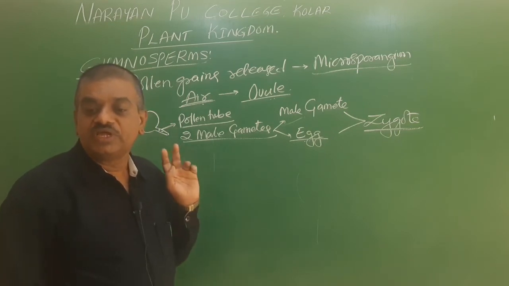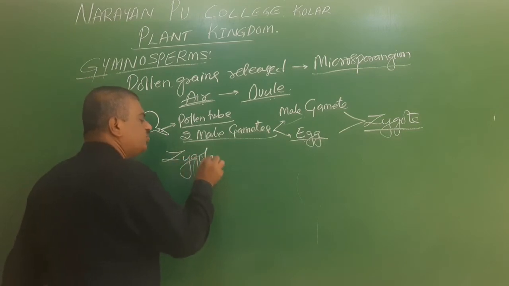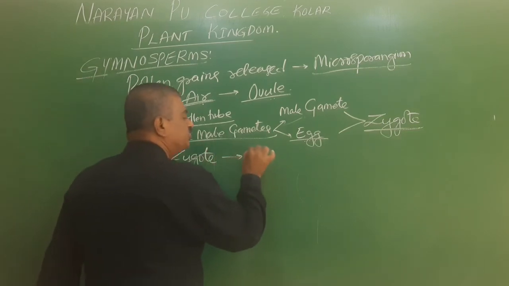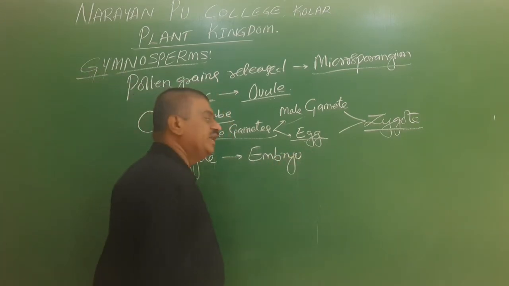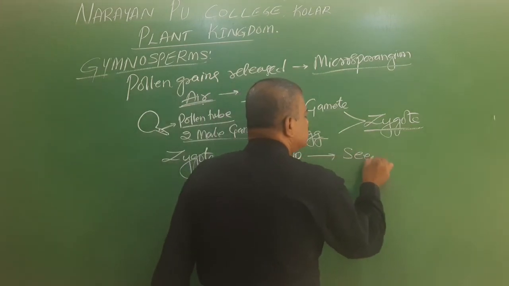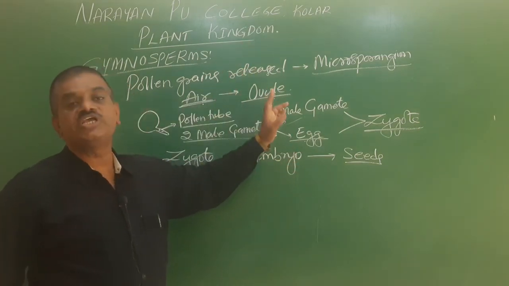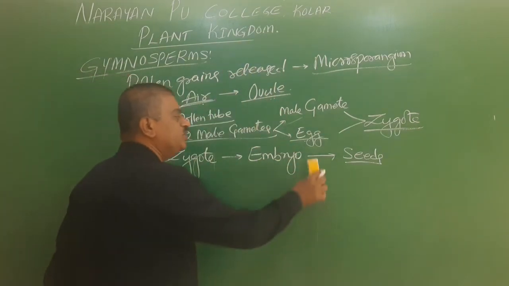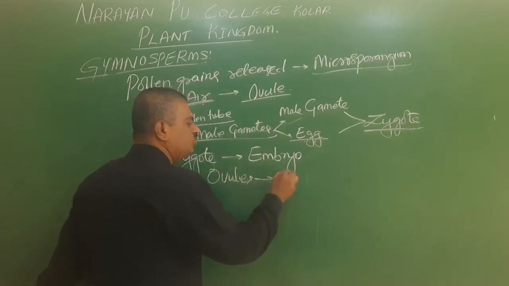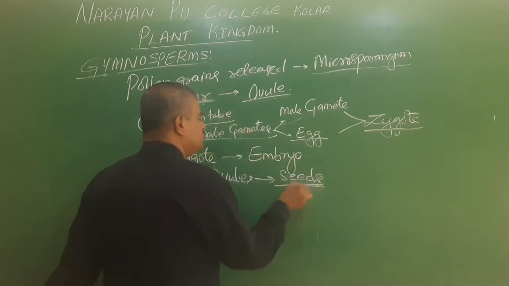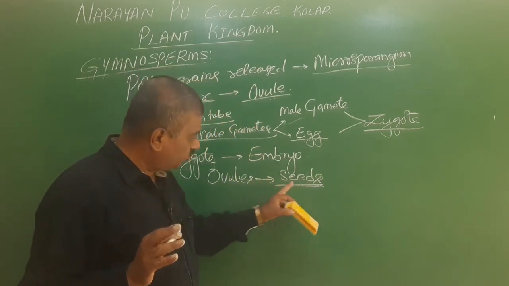This zygote undergoes repeated divisions to give rise to an embryo, and the ovules give rise to seeds.